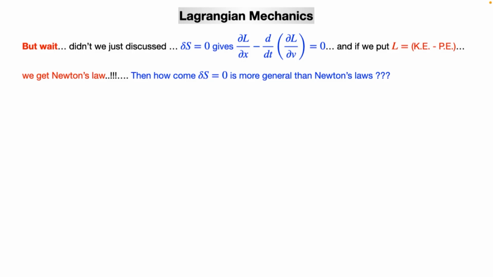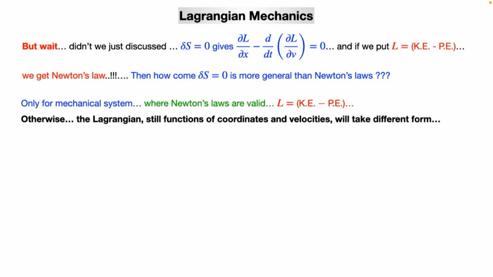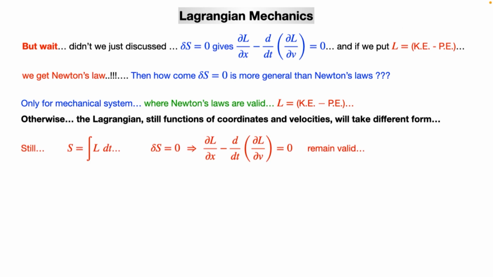Exactly. So it can be applied beyond where Newton's laws are not applicable. The only thing is that this definition of Lagrangian, that is kinetic energy minus potential energy, is only applicable where Newton's laws are valid. In other words, in other cases, we have to modify the definition of Lagrangian. That's it. But all the other things still hold.